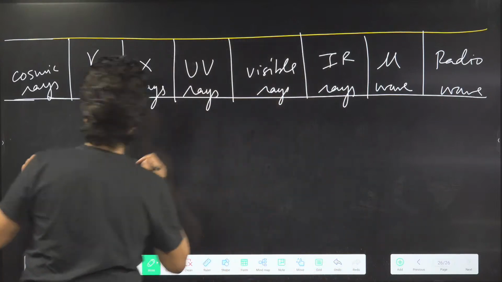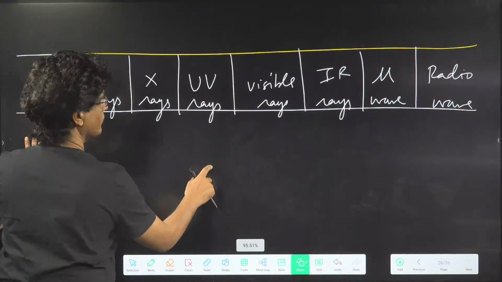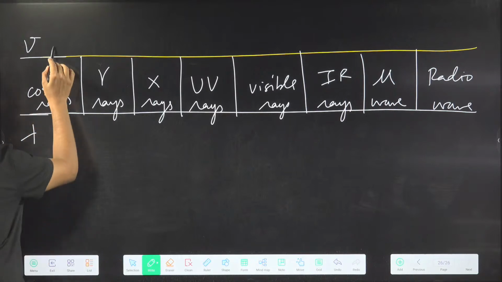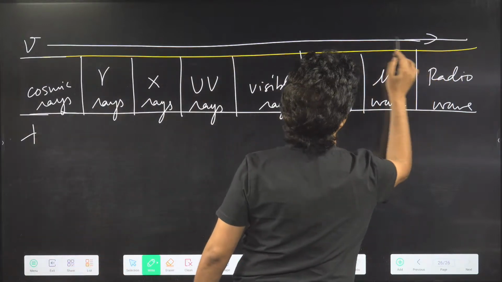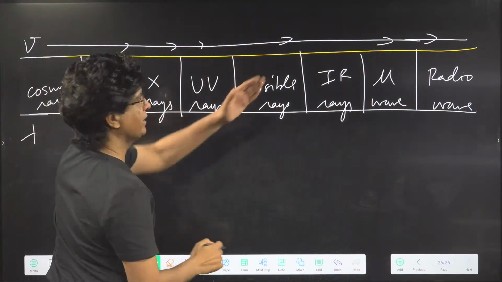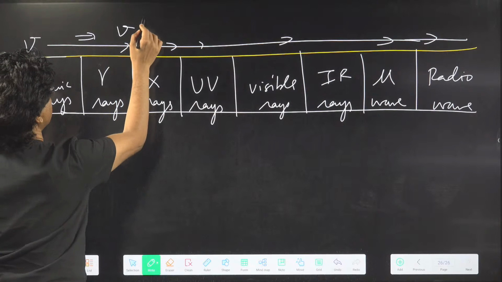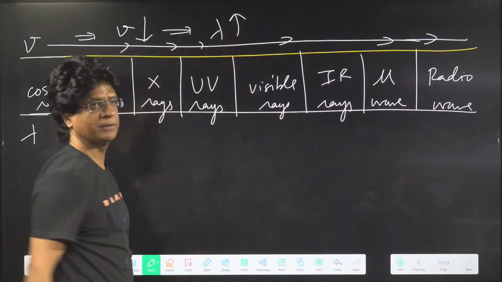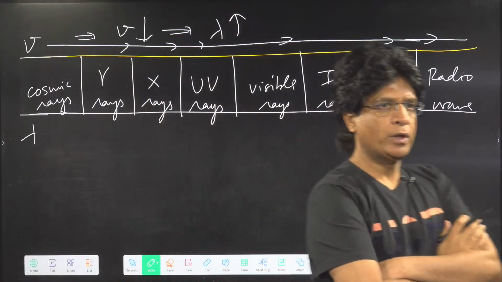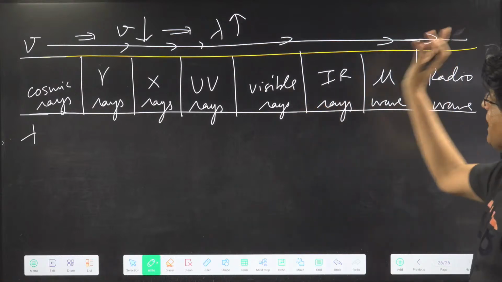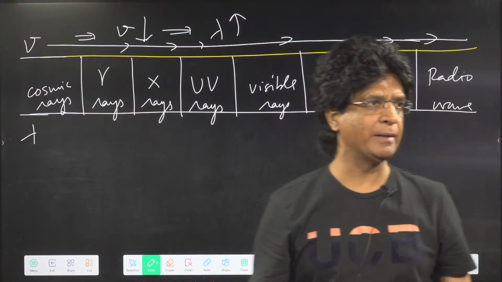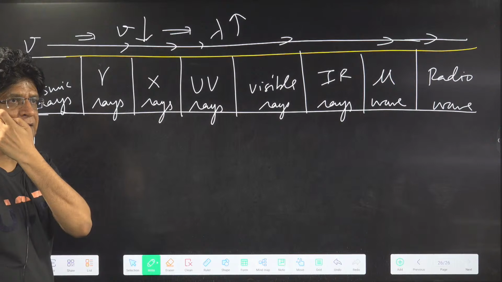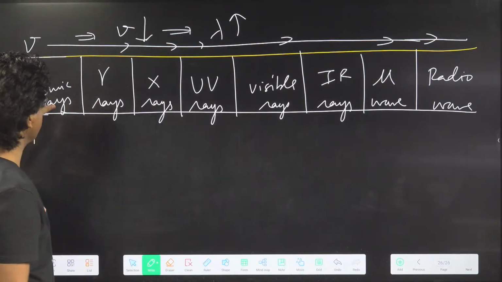Remember that over here we have frequency, and suppose we have lambda. As you go from left to right, the frequency keeps on decreasing, and if the frequency decreases, lambda keeps on increasing. Yes or no? Now tell me, who will have the highest frequency among them? Cosmic will have the highest frequency.